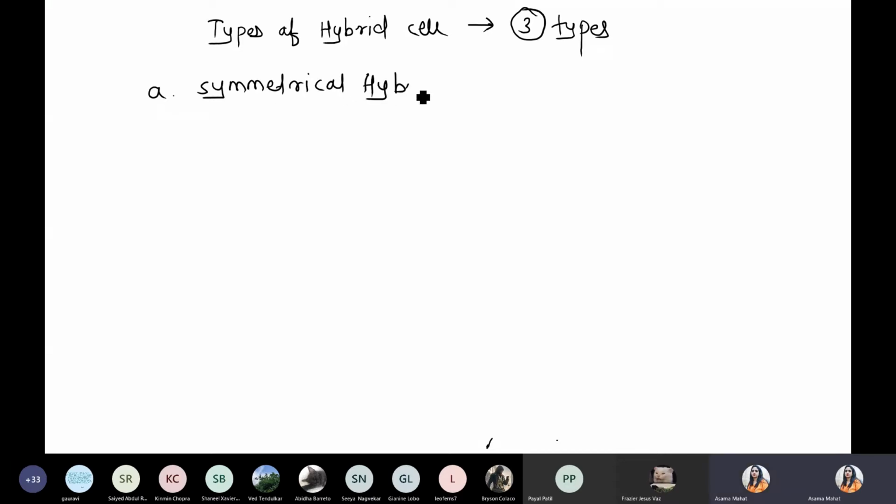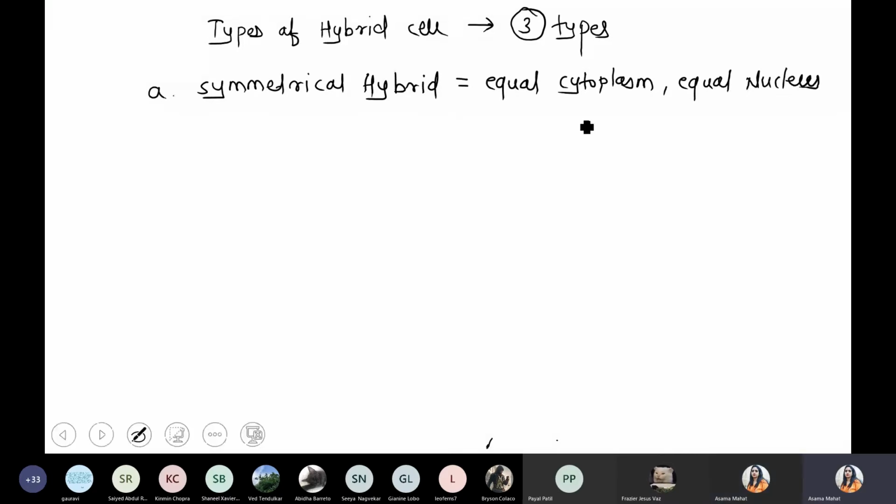Symmetrical hybrid means what? Equal cytoplasm as well as equal nucleus. Equal cytoplasm as well as the equal nucleus.